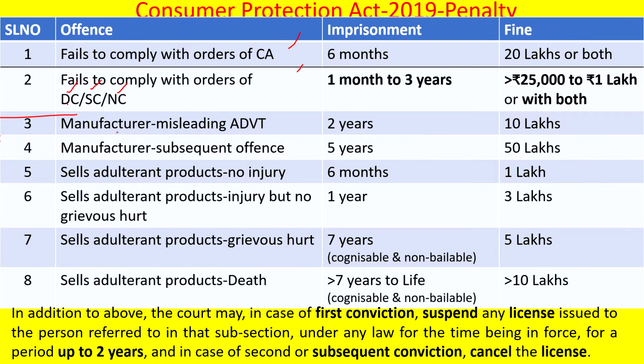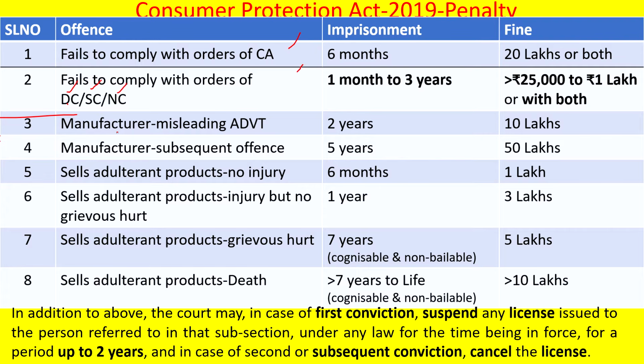And if he sells adulterant products and injury has happened but not grievous hurt, that means it is not so big, in such a case 1 year imprisonment can be given, and a fine of up to 3 lakhs can be imposed. Say suppose he sells adulterant products and grievous hurt has happened to the consumer. In such a case, 7 years imprisonment can be imposed as a penalty, and such a case will be cognizable and non-bailable also, and the fine can be up to 5 lakhs. Say suppose such selling of adulterant products has caused the death of the consumer.